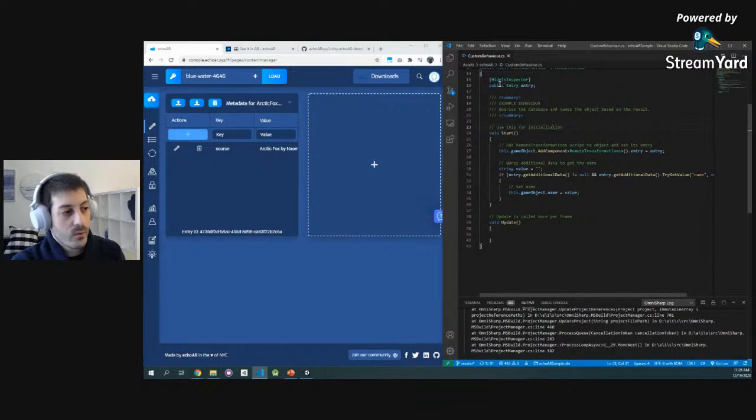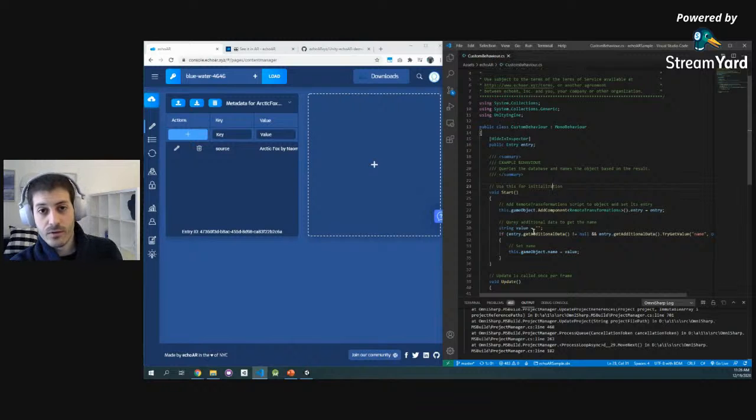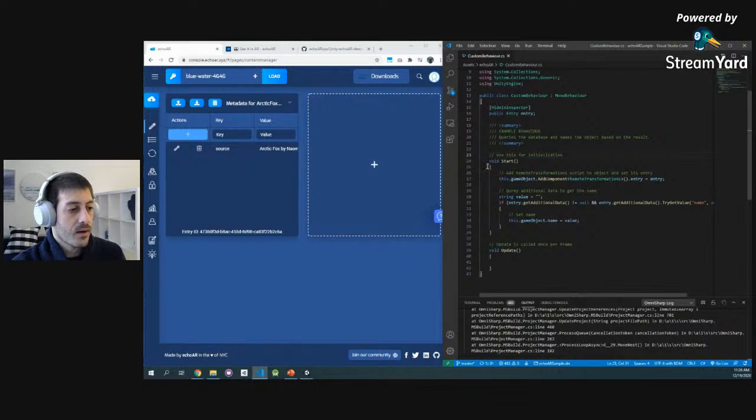Okay, so we want to edit the custom behavior script to add some functionality to our 3D model. For example, I want you to review the script. This is a script in C# in Unity format. So if you know C#, perfect. But if you know Java or another object-oriented language, you should be good. We have two major functions here. One is the start function, as evidenced by its name, which happens when you start the application.